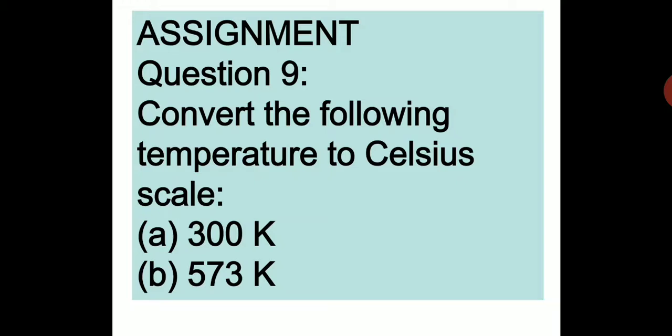Assignment: you are going to convert the following temperatures to the Celsius scale, 300 K and 573 K. You have to convert into the Celsius scale. So what you have to do is subtract: take 300 minus 273 degrees Celsius. You have to subtract to get the Celsius scale, because 0 degrees Celsius is equal to 273 K. So you have to do that assignment.